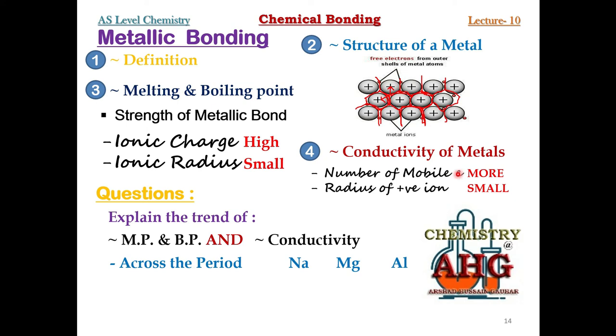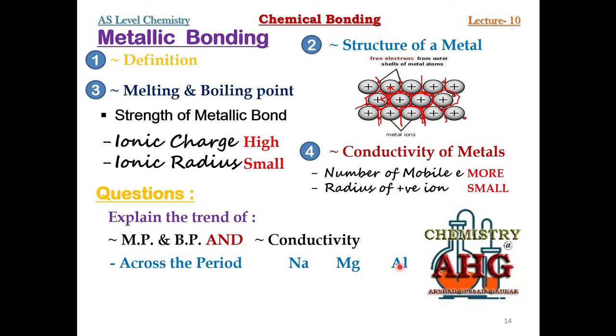But if you have been given a question where two or more metals have an equal number of mobile electrons, then you must see the second factor, that is the radius of the positive ion. Right now in this example, each sodium atom loses how many electrons? 1, 2, 3. So aluminum has 3 mobile electrons. So you can say across the period conductivity increases. What reason? Since the number of mobile electrons increases. So this is how you can answer a question across the period for melting and boiling point and conductivity.